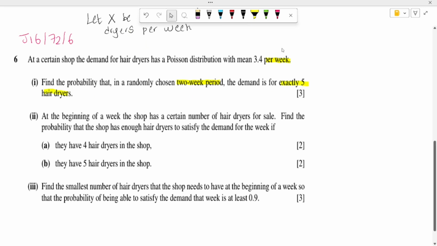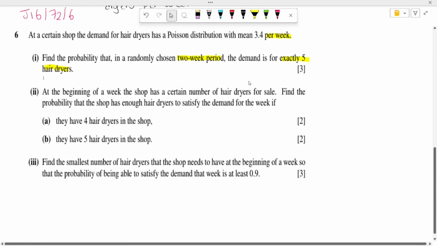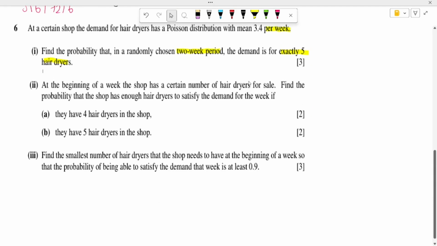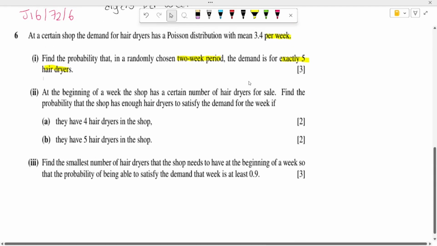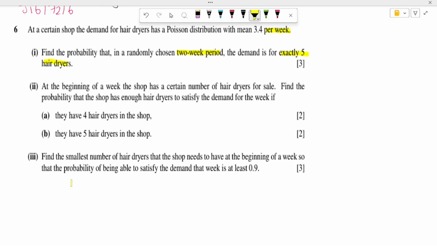So suppose x is the demand for hair dryers, and we need to find for a 2-week period the probability that the demand is exactly 5. So lambda here would be equal to 2 times 3.4, which is equal to 6.8.